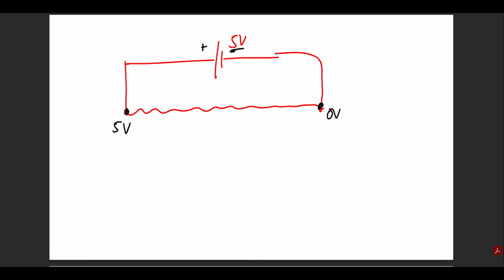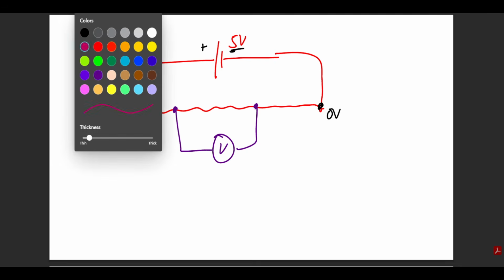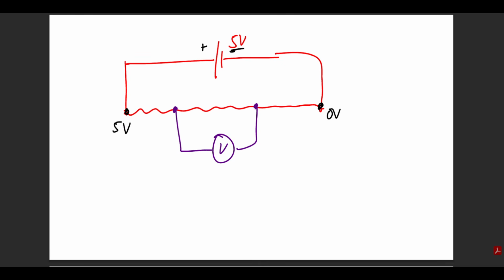If I want to find the voltage of an unknown cell, what would happen, do you think, if I connect a voltmeter between 2 points of the wire? The voltmeter measures the electron existing at this point and the electron existing at this point, how much energy deficit do they have?